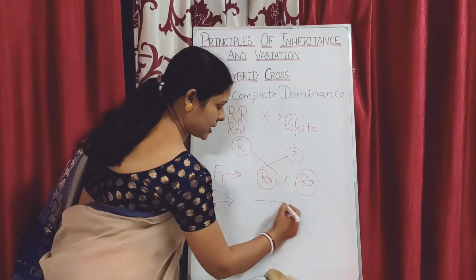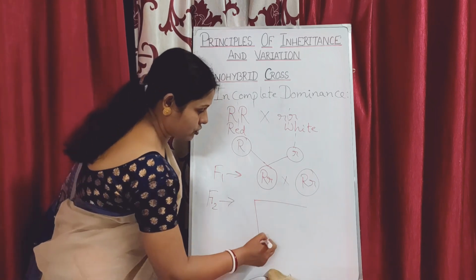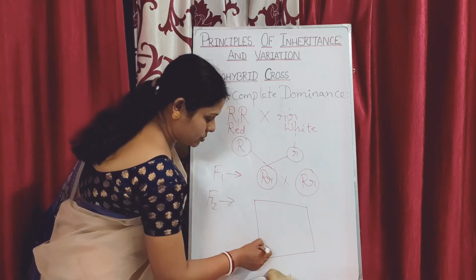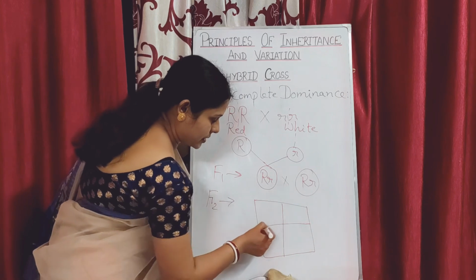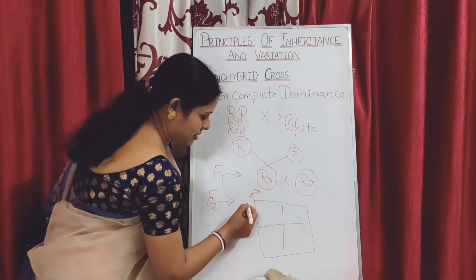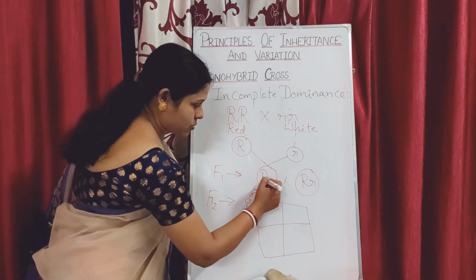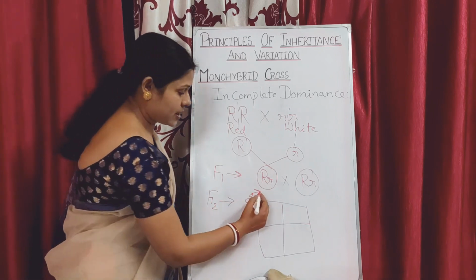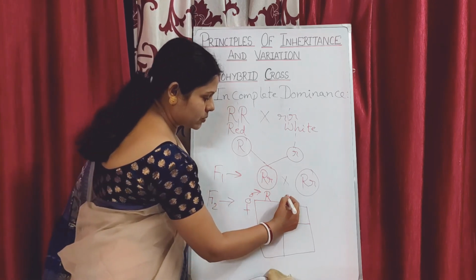Now if we draw the Punnett square, the checkerboard, with the male on one side and the female on the other, the gametes will be of two types, capital R and small r.